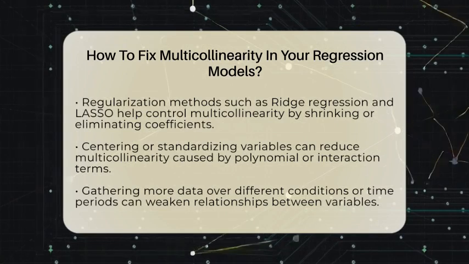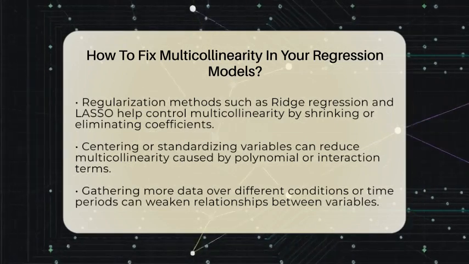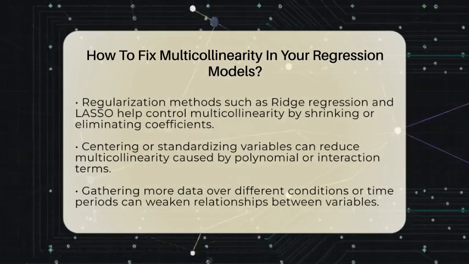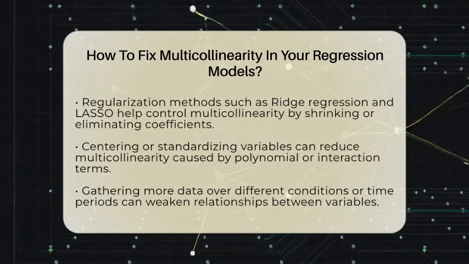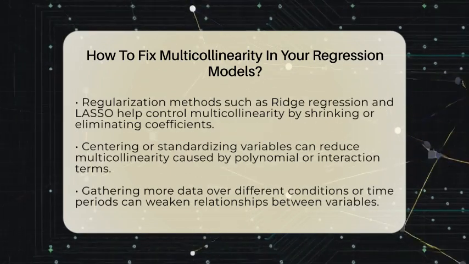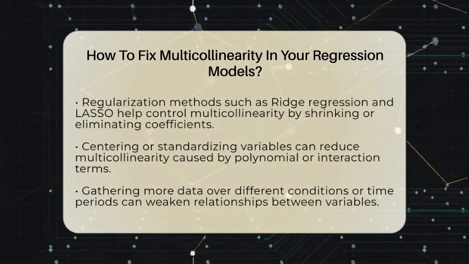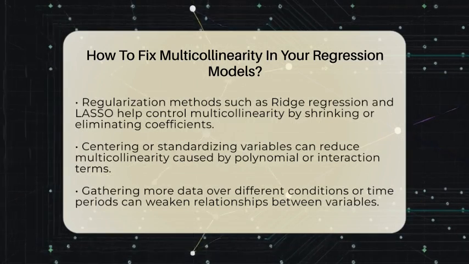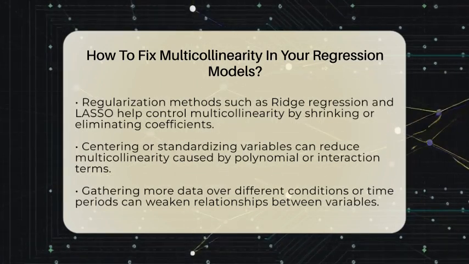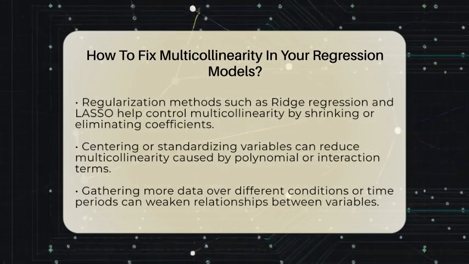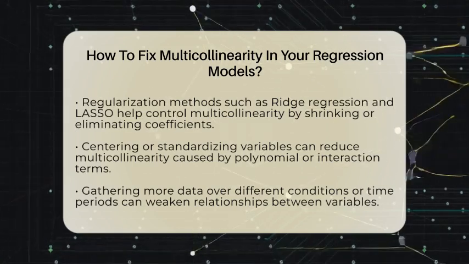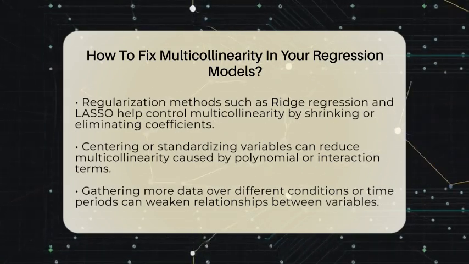Another effective approach is to use regularization methods like ridge regression or least absolute shrinkage and selection operator, or LASSO. These techniques add a penalty to the regression to shrink the coefficients of correlated variables. Ridge regression pulls the coefficients of related variables closer together, while LASSO can shrink some to zero, effectively removing them from the model. This way, you keep all your variables but control the impact of multicollinearity.